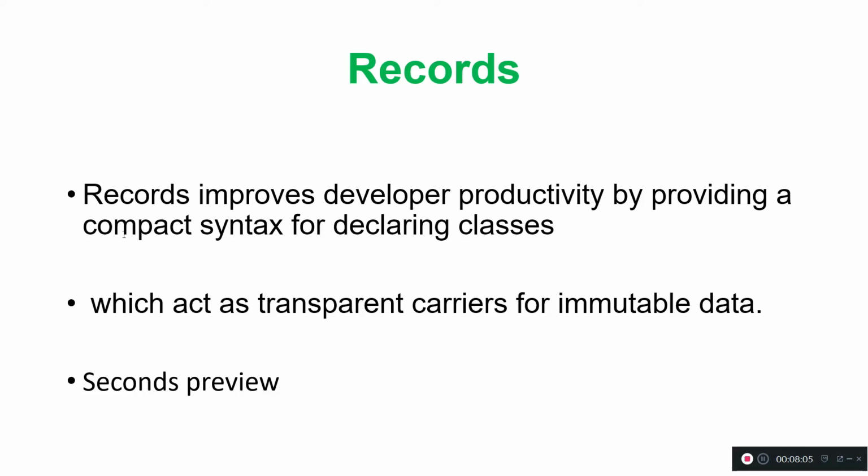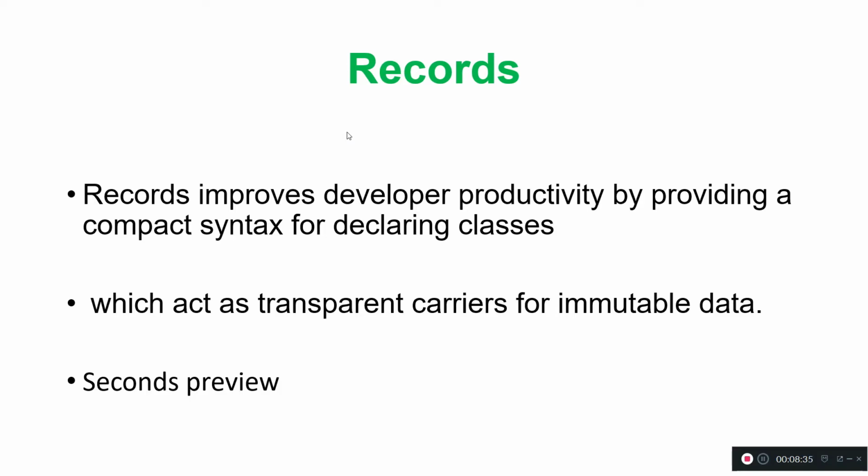To maintain immutable objects, we know the way is we should not provide any setter methods, only getter methods, and we have to maintain a constructor and all these private variables. But with the record feature, we can overcome that issue and simply create records using the keyword record, so that objects are immutable.